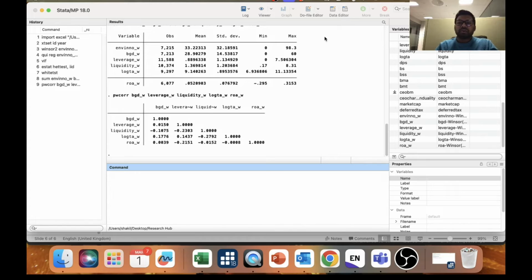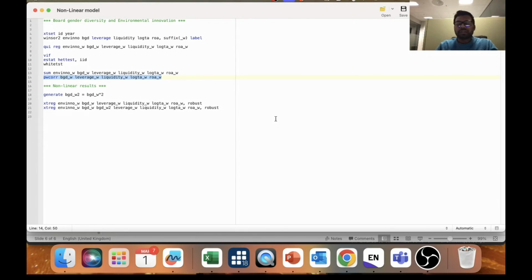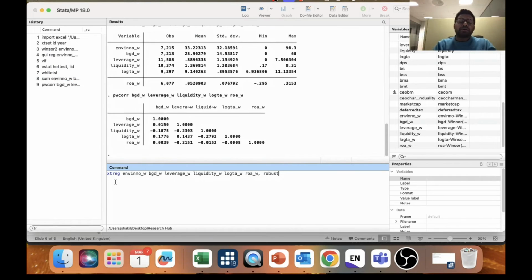Now let's move forward. We need to run the main regression and see the result. xtreg is the code for the panel data, and then we have our dependent variable, environmental innovation, and board gender diversity is our independent variable, and then we have 4 control variables. After that, we put a comma. I used a function called robust. So why do I use robust? The reason to use robust is because we're going to use the robust standard error.